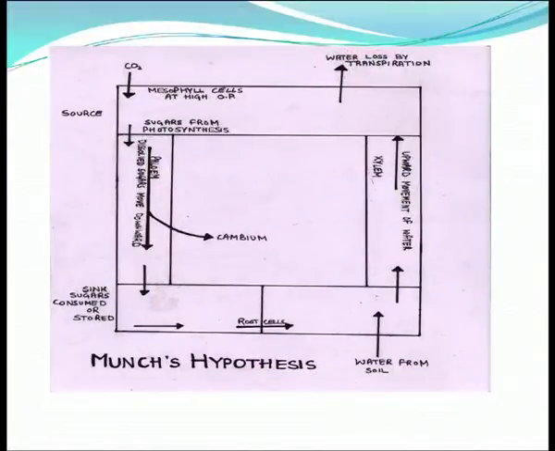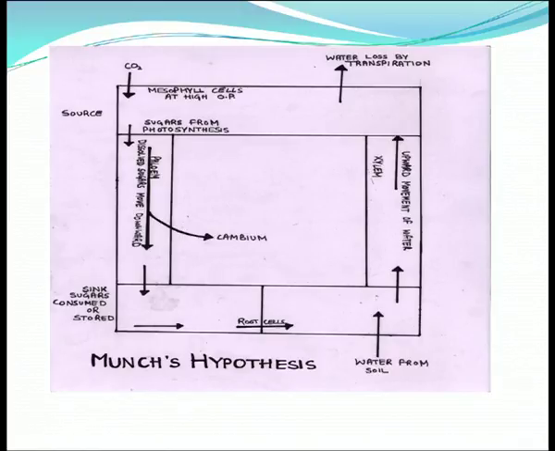Here is an illustration which will tell you about the Munch hypothesis we will come across in the next slide. So, how do root cells absorb water from the soil and allow it through xylem to the upper part of the plant, and along with the water current, all those minerals get transported to the leaves.